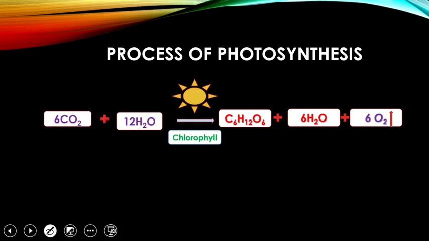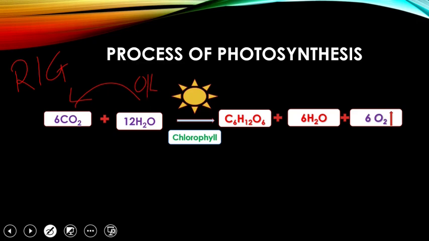In this process, carbon dioxide undergoes reduction. Students, I'll give you one formula to remember what reduction is. Reduction is gaining of electrons, RIG. Electrons, we are talking about hydrogen. So this carbon dioxide gains electrons from water. So carbon dioxide is reduced, whereas water gives or donates or loses electrons.